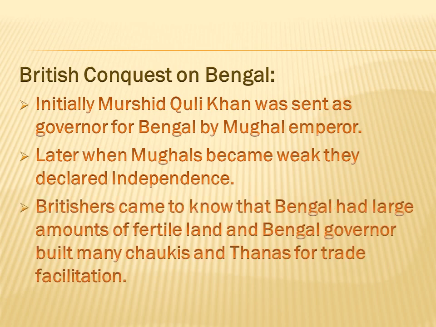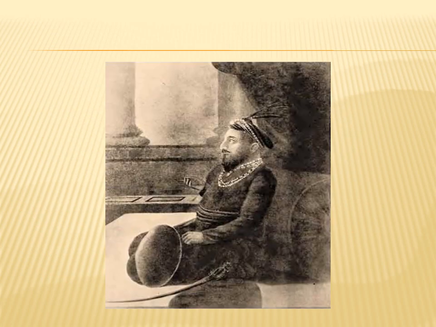Britishers came to know that Bengal had a large amount of fertile land and the Bengal governor built many chowkis and thanas for trade facilitation. See here, the Britishers came to know about the development that was happening in Bengal and also about the large amount of fertile land which can yield a large amount for the British. Means they can earn more and more money by capturing these fertile lands. This is the image of Murshid Quli Khan, who was sent as the first governor of Bengal by the Mughal Empire.